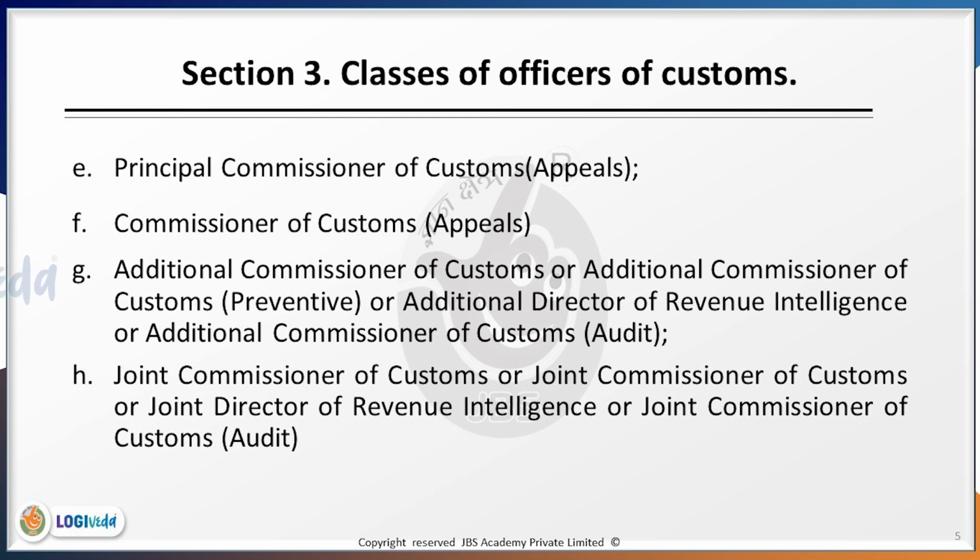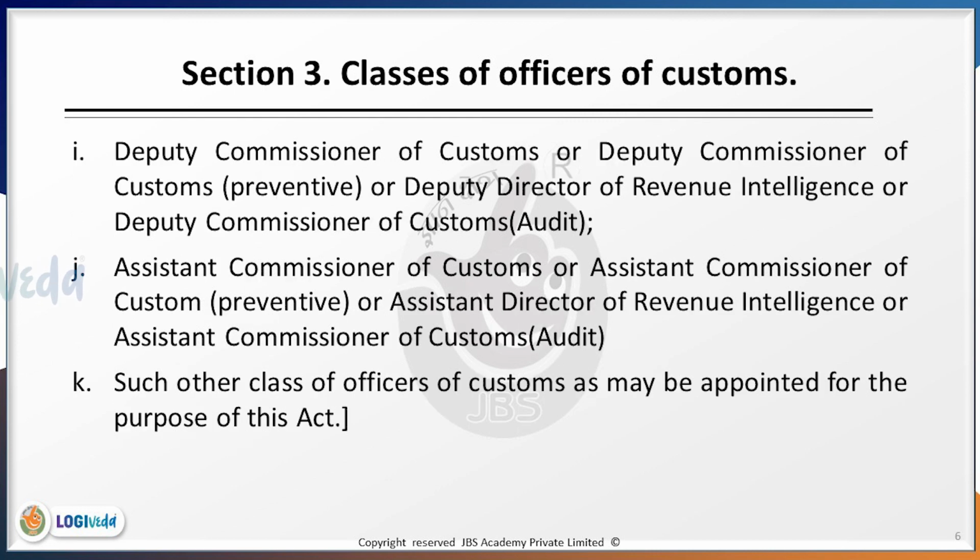Below the Joint Commissioners would come the Deputy Commissioner of Customs, or the Deputy Commissioner of Customs Preventive, or the Director General of Revenue Intelligence, or Deputy Commissioner of Customs Audit.